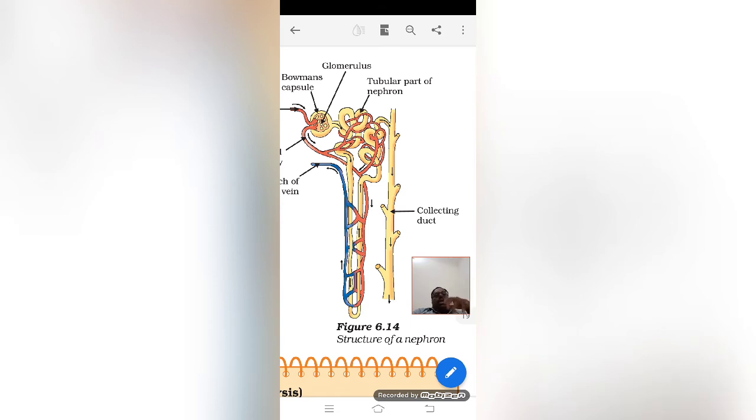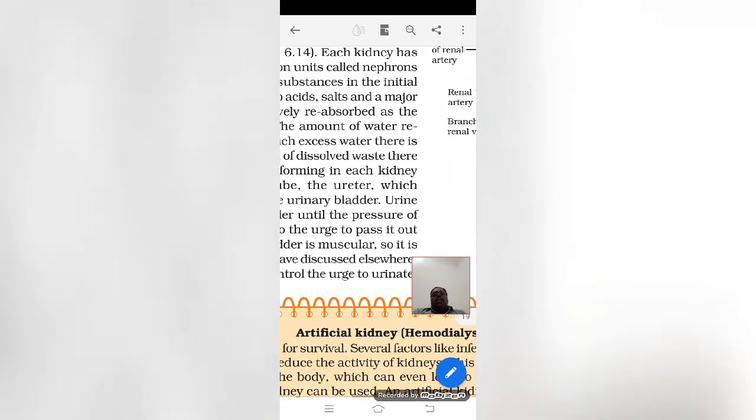If ADH or vasopressin is not secreted before the filtrate enters the collecting duct, it will lead to a disease known as diabetes insipidus. So you must understand that ADH is related to the nephron, which is responsible for absorbing water. These are the main things you have to understand about this.